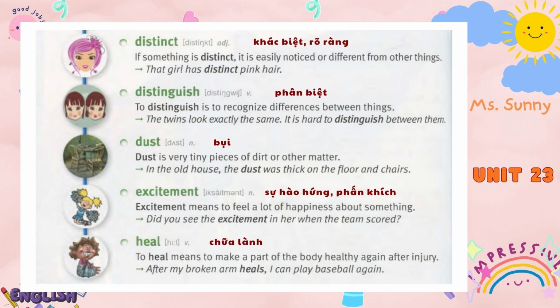Distinguish. To distinguish is to recognize differences between things. The twins look exactly the same. It is hard to distinguish between them. Dust. Dust is very tiny pieces of dirt or other matter. In the old house, the dust was thick on the floor and chairs.